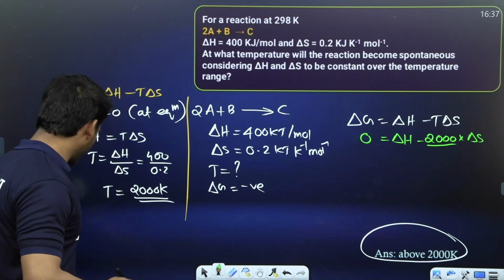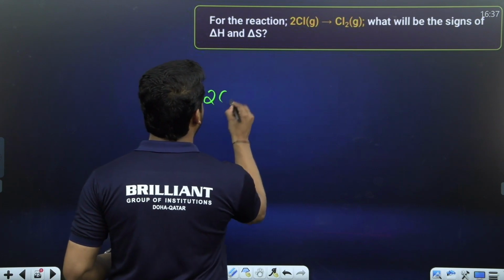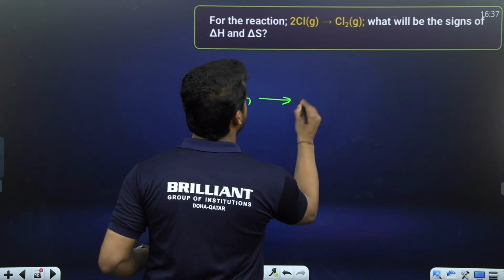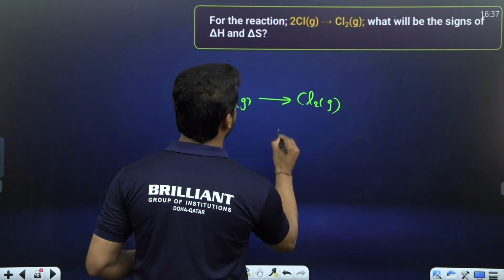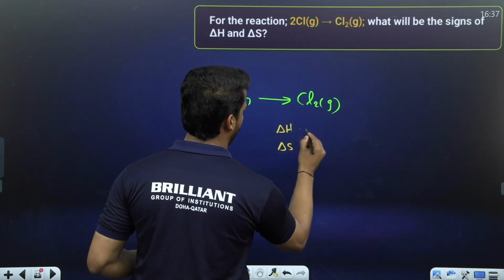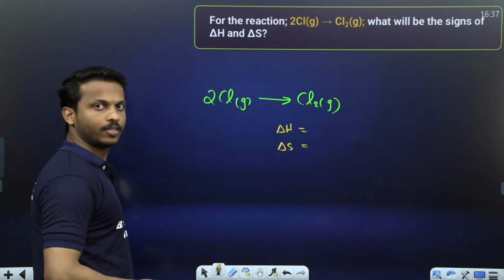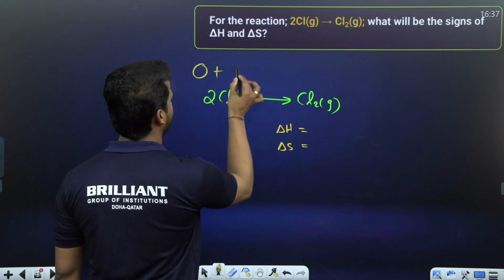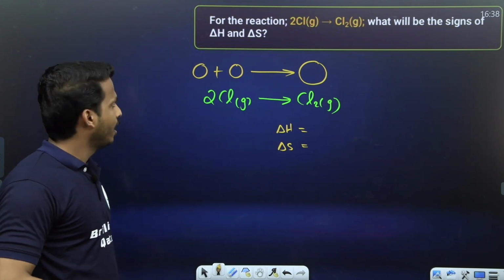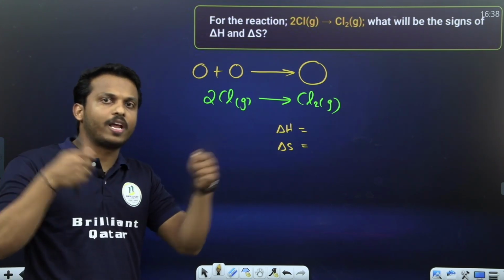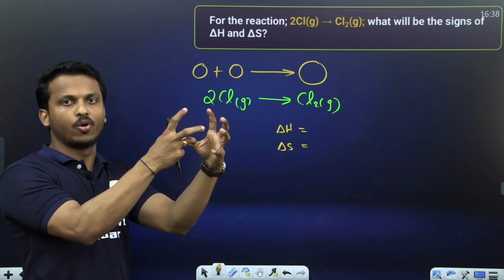Is it clear, all? Hope it's clear. Let's go for the next one. For the reaction 2Cl gas gives Cl2 gas, what is the sign of delta H and delta S, enthalpy and entropy? Keep in mind, dear all, 2 chlorine, correct? 2 chlorine atoms join and you get a chlorine molecule. Here, is it bond formation or bond breaking? Bond formation, right? 2 chlorine atoms join, you get a chlorine molecule.